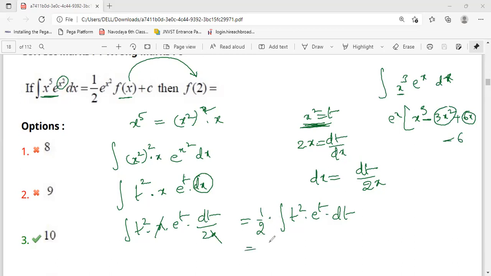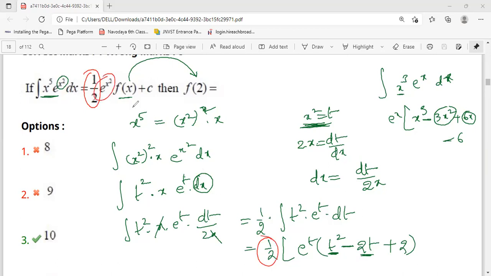So in that way here, e power t means e power t. For t square, first we have to write t square as it is. Next, as per the formula, minus, we take the differentiation of this, 2t, and then the differentiation of this is just 2. No need to take minus, only 2. That's it. Now this is 1 by 2 e power t (t square minus 2t plus 2). But what they're saying, this 1 by 2 is as it is there. 1 by 2 is as it is there. Here also 1 by 2 is there.